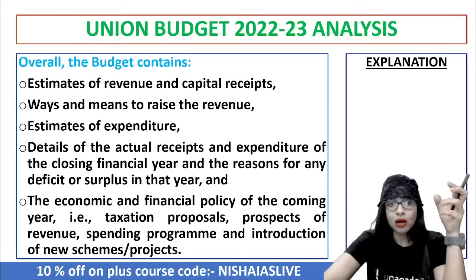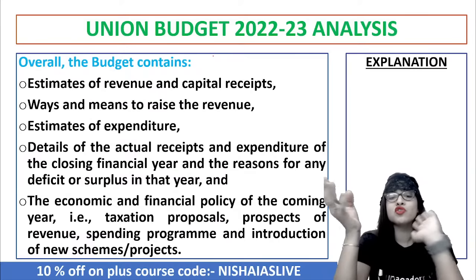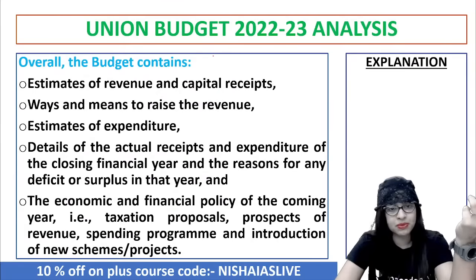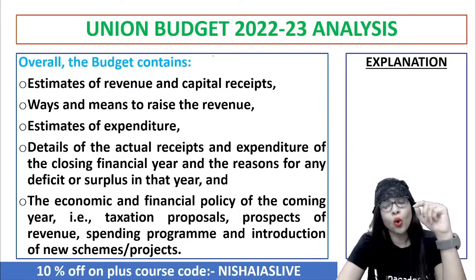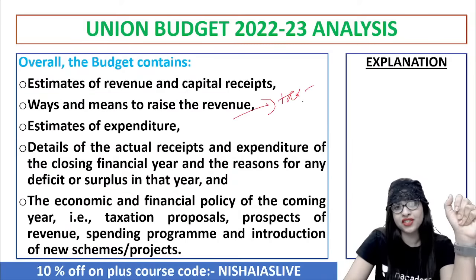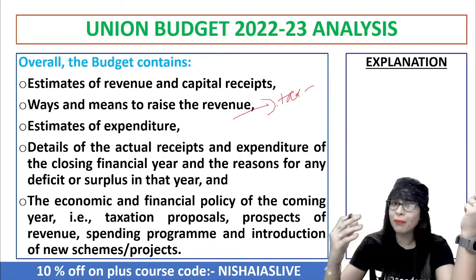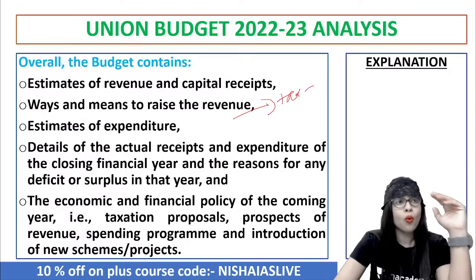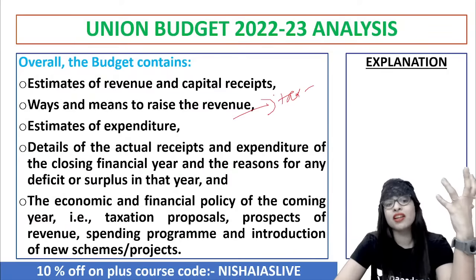Now, to put it in short, sweet and simple terms, overall the budget consists of so many perspectives. That is, what are the estimates of revenue and capital receipts. At the same time, what are the ways and means by which you can increase or raise the revenue, which talks about taxation, the direct and indirect taxes. And now, what are the estimates of expenditure for various social welfare programs, for various developmental programs, for various other economic and social indicator activities? What is the expenditure the government has to take forward? So all these things come under the budget.